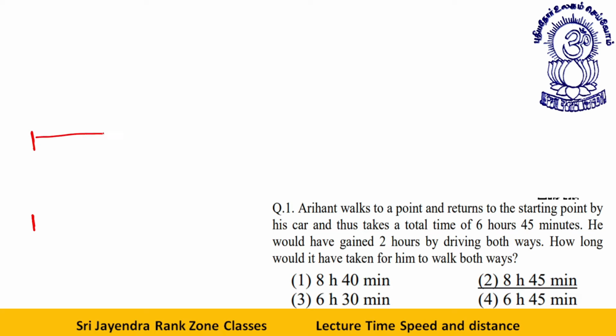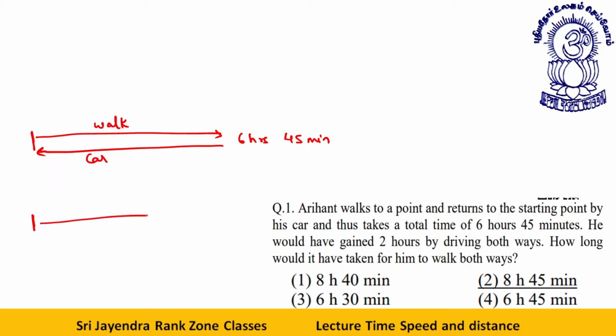See, the question is: Arihant goes someplace by walking and returns back by car. Total time is 6 hours 45 minutes. He would have gained 2 hours by driving both ways. That is, if he goes by car and comes back by car, he would have gained 2 hours.